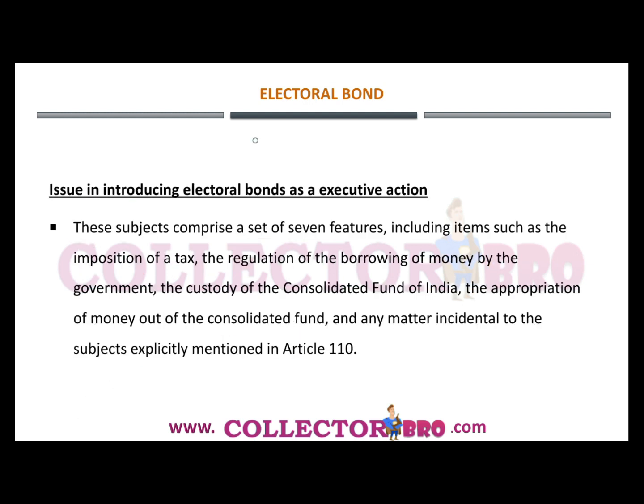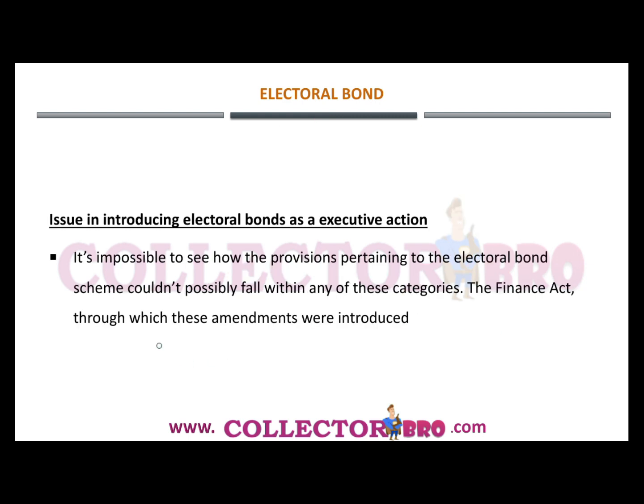So, when this electoral bond was introduced, it amended many of the provisions that had earlier been introduced as money bills, and this subject comprises a set of 7 features under Article 110, which gives the 7 features for a bill to be classified as a money bill. These include items such as imposition of tax, the regulation of the borrowing of money by the government, then the custody of the Consolidated Fund of India or any expenditure to be made from this Consolidated Fund of India, that is, the appropriation of money out of the Consolidated Fund of India, and any matter incidental to the subjects explicitly mentioned in this Article 110.